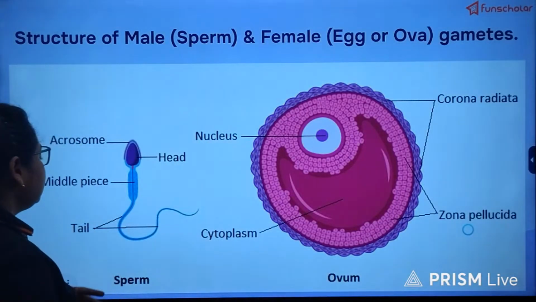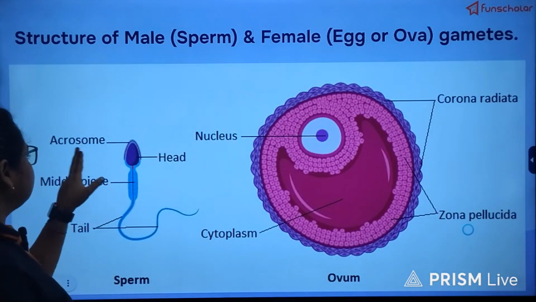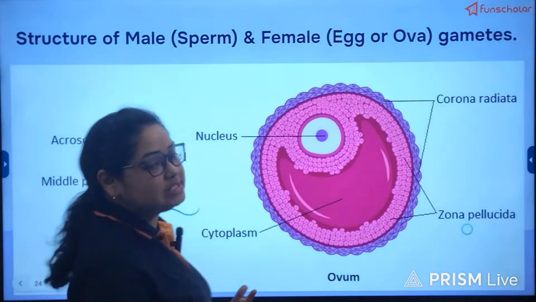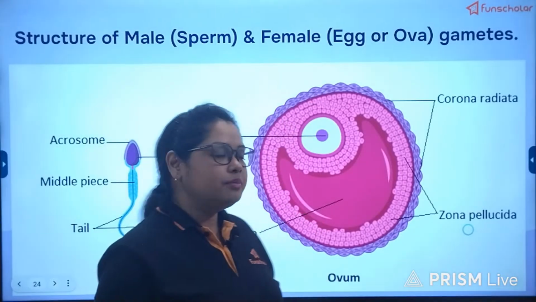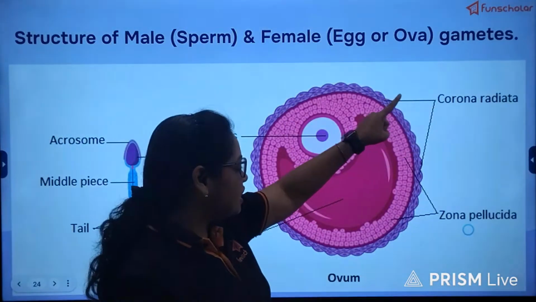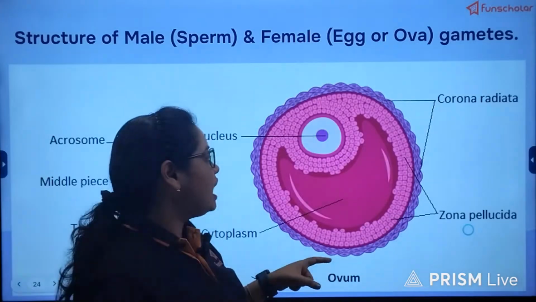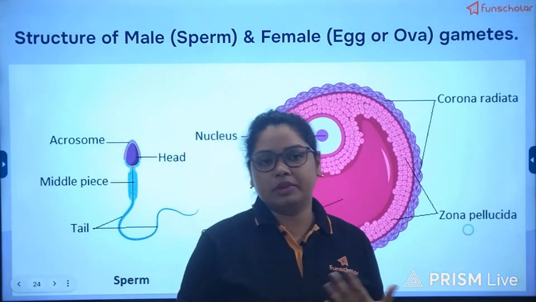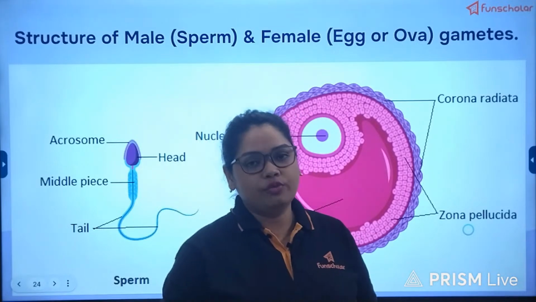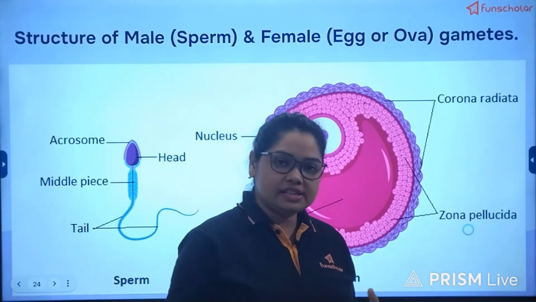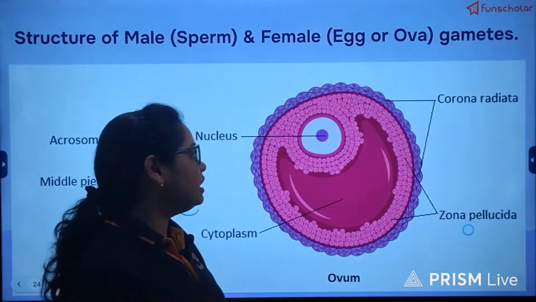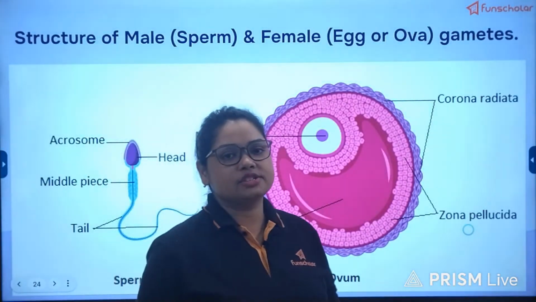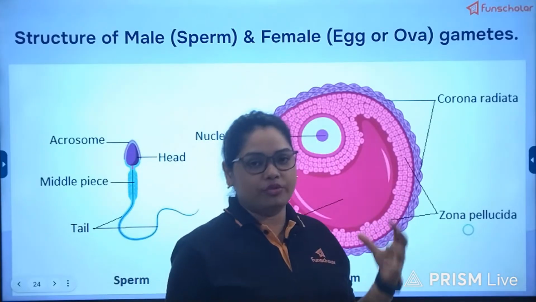Earlier we have known that the acrosome of the sperm contains some enzymes which help in penetrating the corona radiata and zona pellucida layer, and then get embedded in the cytoplasm and completely fuse with the ovum. And when this happens, a mechanism ensures that no other sperm gets to fertilize the same ovum.